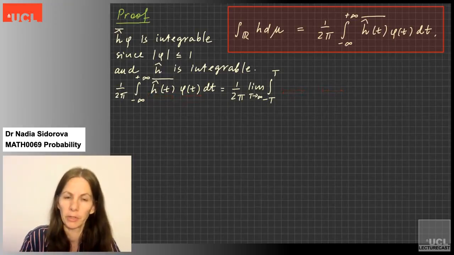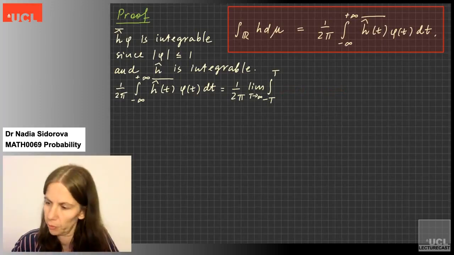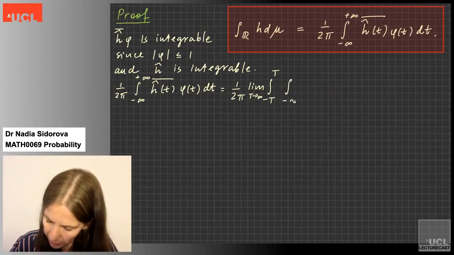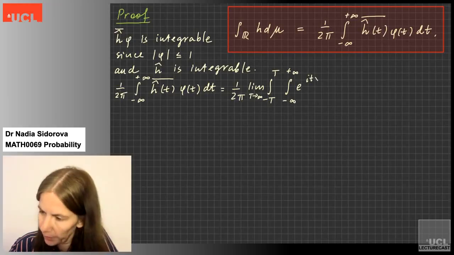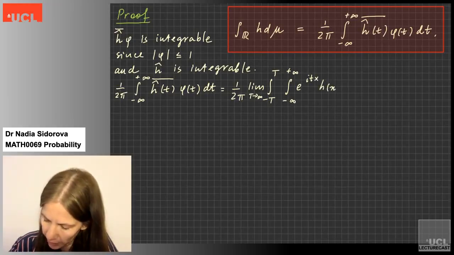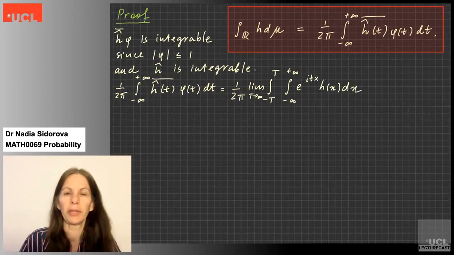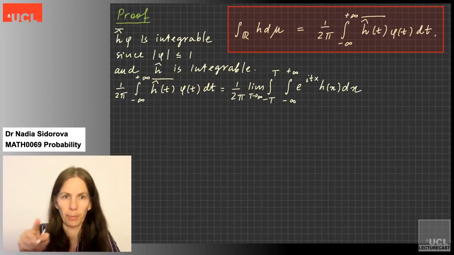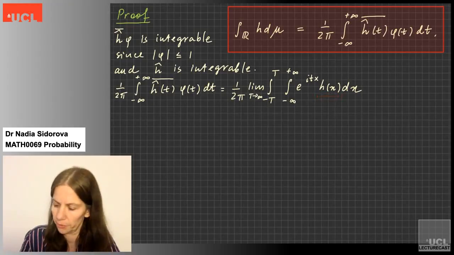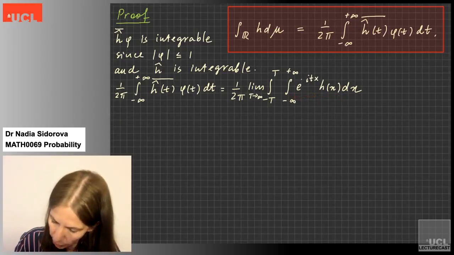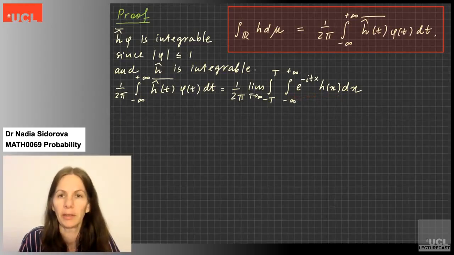And then also I will simply substitute the definition of h hat and the definition of phi into this formula here. So I'll start with h hat. The definition of h hat is that it is the integral from minus infinity to plus infinity of e^(itx) h of x dx. So that would be h hat, but I also have bar, which means I need to take the complex conjugate. Then I just observe that h is real, and this means I only have to conjugate this term, and this term can be easily conjugated by just replacing the plus sign with a minus sign.